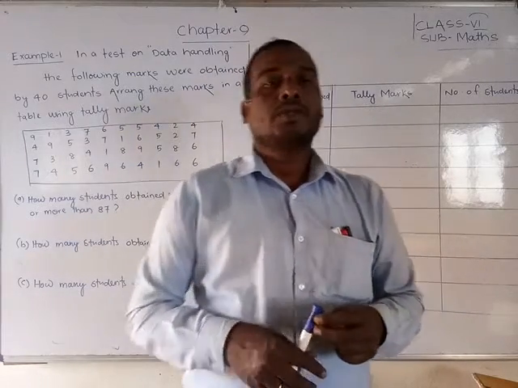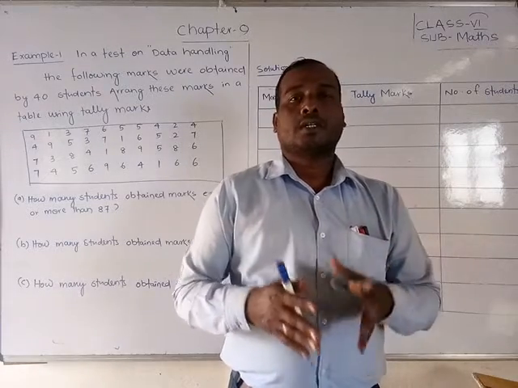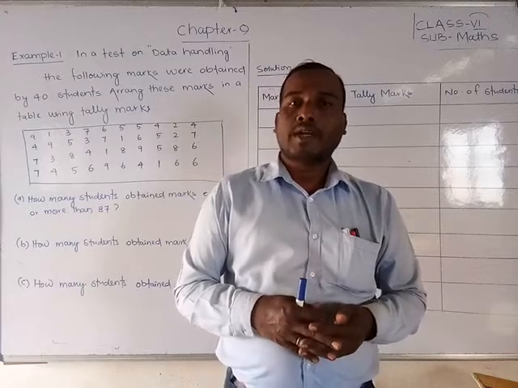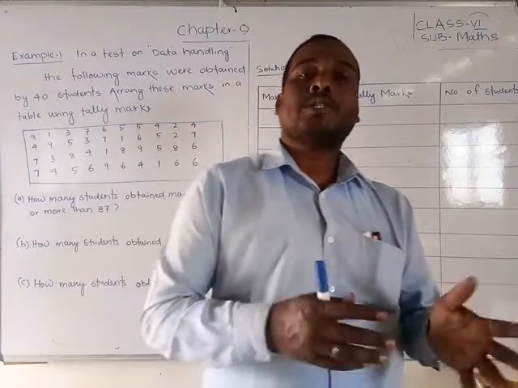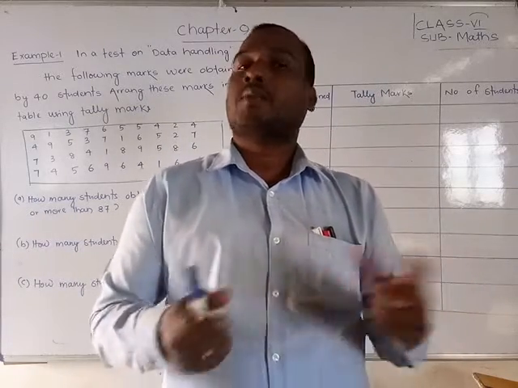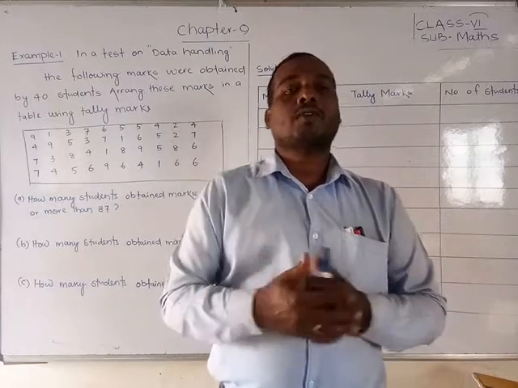But students, today we are going to discuss a different part of data handling, that is called tally marks. Do you have an idea about tally marks? Tally marks were used in olden days for counting whenever they were playing games. Tally marks means just one line.